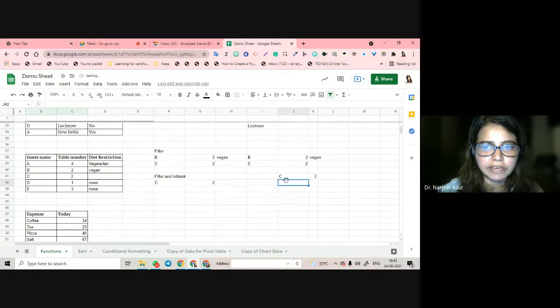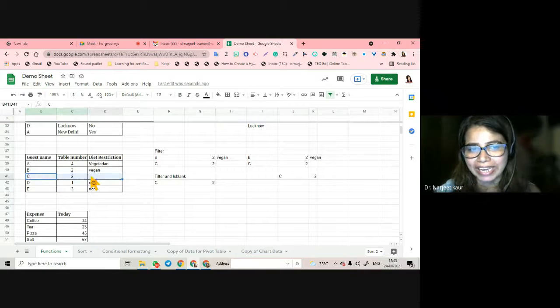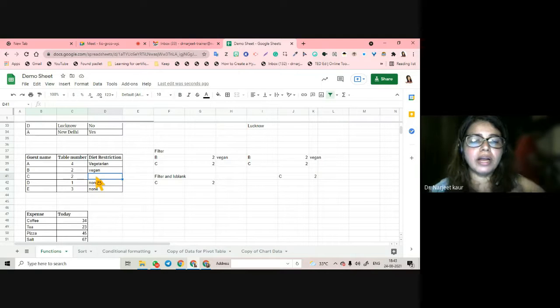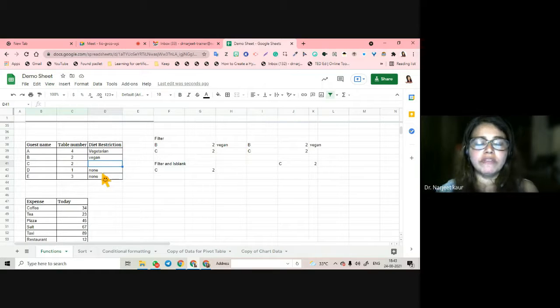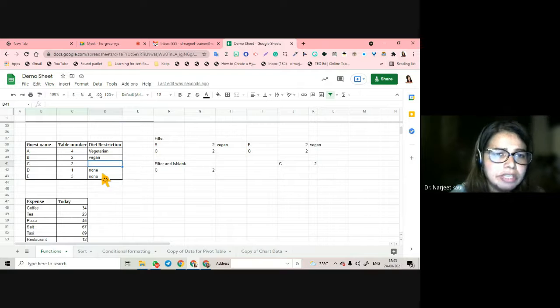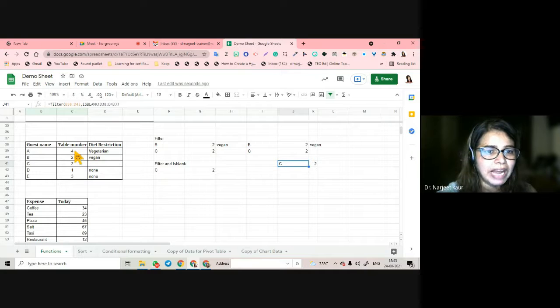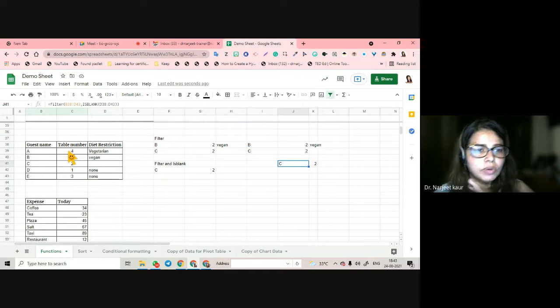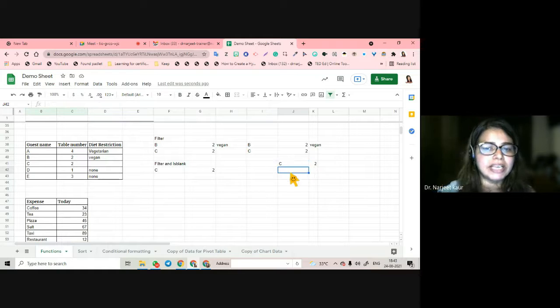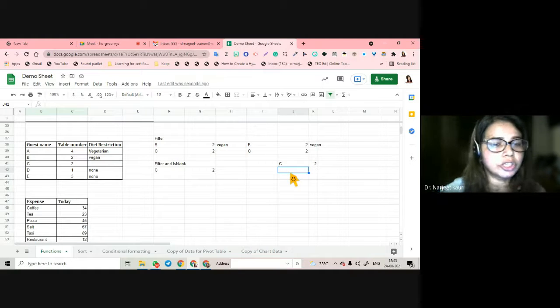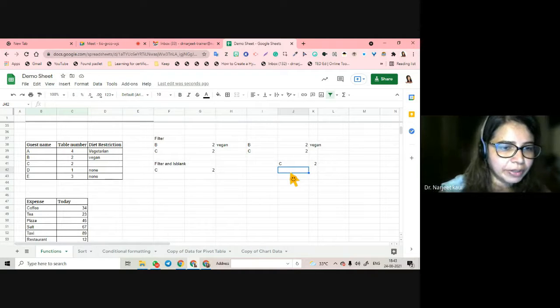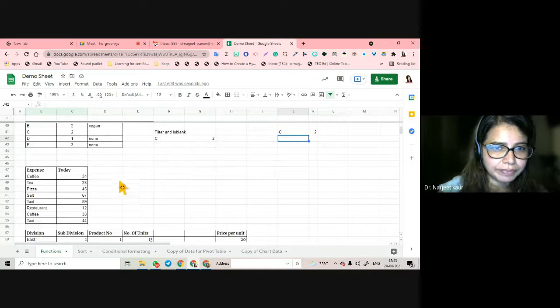Okay, it has given me C and 2. This range is blank, nothing is written after this. So right now you can see it, but if you have data which is 1000 entries long, 2000, how will you see whether any blank has been missed? This is how it works. Blank range. You can select the whole data and then apply the ISBLANK function. It will return the places that were left blank, right?